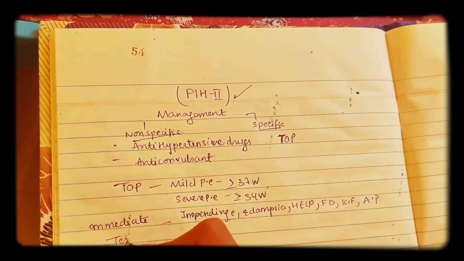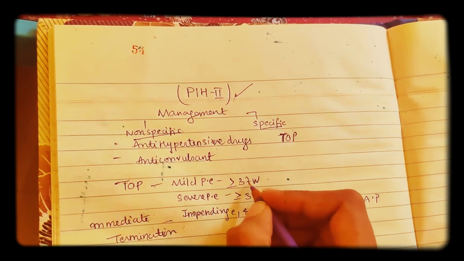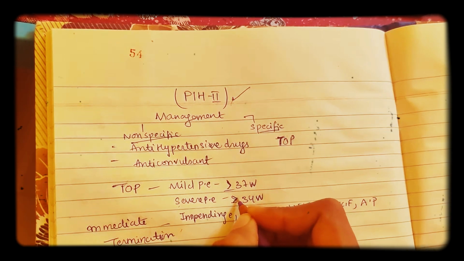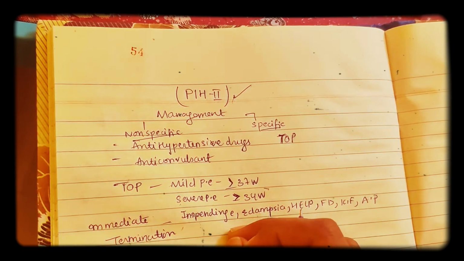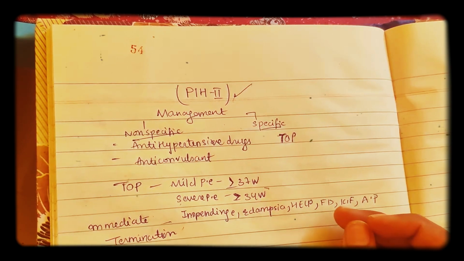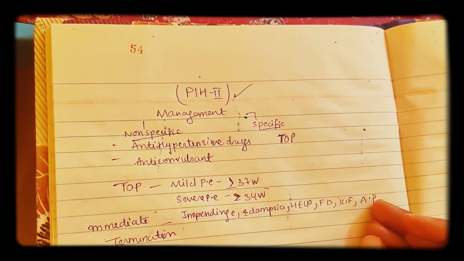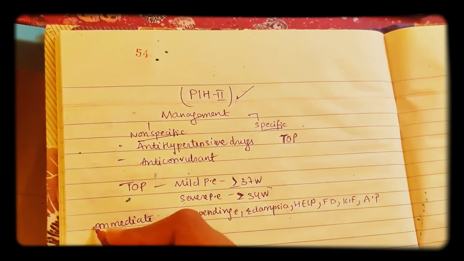These are critical cases, because in mild preeclampsia you wait till 37 weeks, and in severe preeclampsia you terminate within 34 weeks. But impending eclampsia, HELLP syndrome, fetal distress, kidney failure and abruptio placenta are very severe conditions, so we need to terminate the pregnancy immediately.